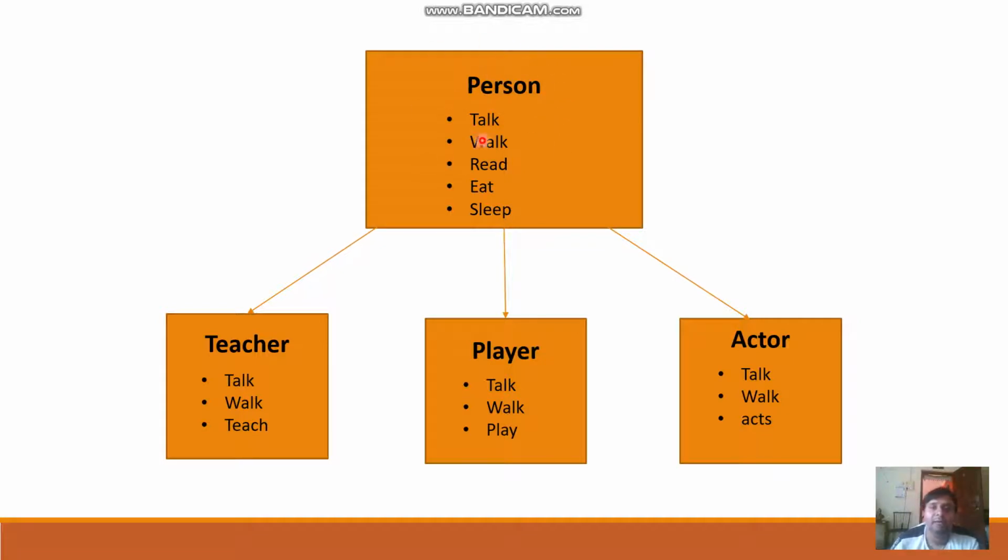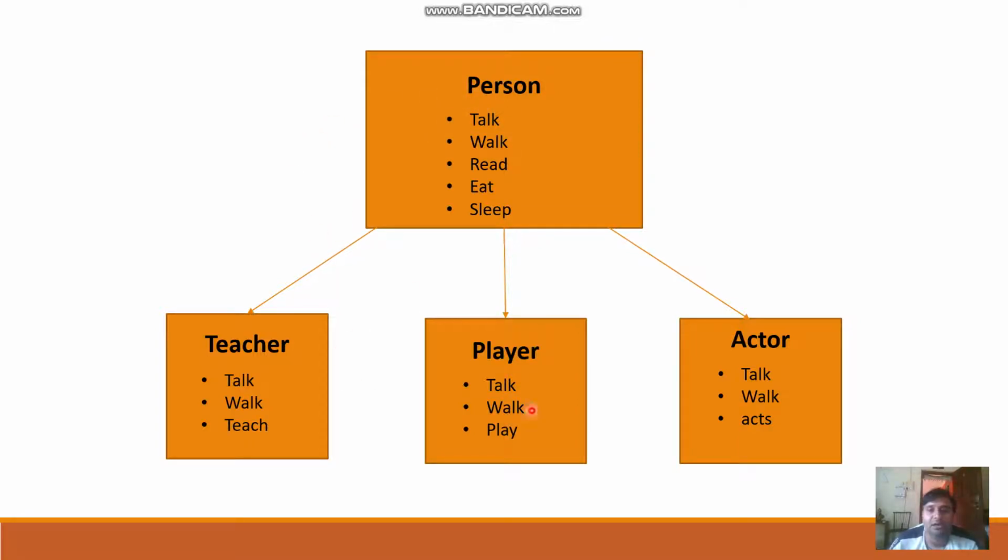Apart from that, we are going to create some other classes like teacher, player and actor, which are derived from a single class, that is person. So here person is our base class, and teacher, player and actor are our derived classes. In this example you can see that in the teacher class we are going to use some properties and functionality of the base class, like talk and walk.